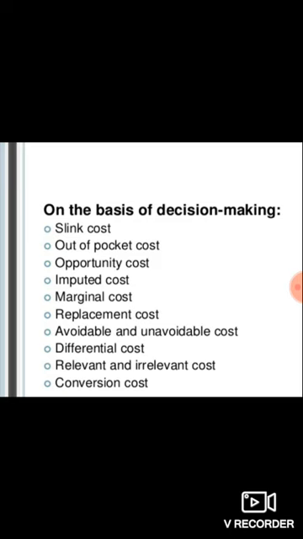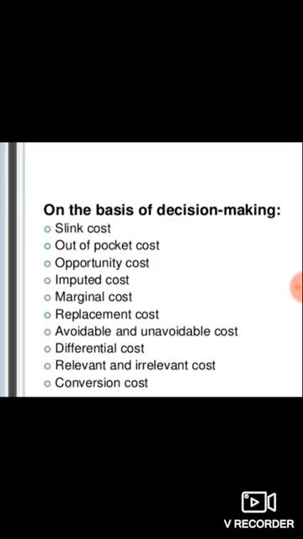And avoidable and unavoidable costs. Avoidable costs are those costs that can be stopped by not conducting the business activity, but unavoidable costs cannot be stopped even if there is no business activity. And differential cost is the difference between two alternative decisions. So here, relevant and irrelevant costs.